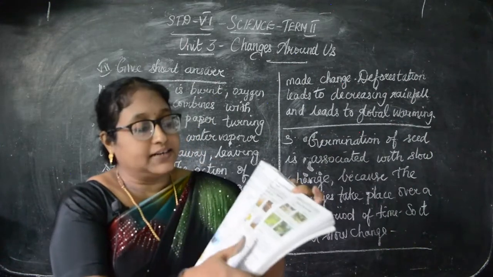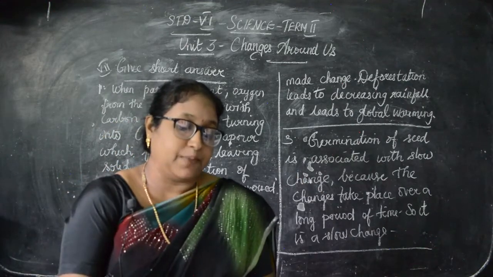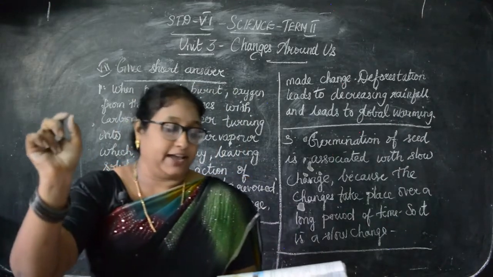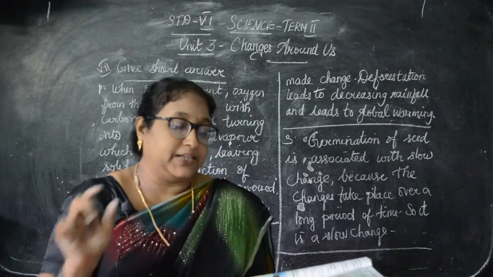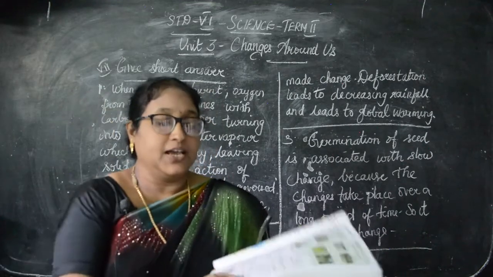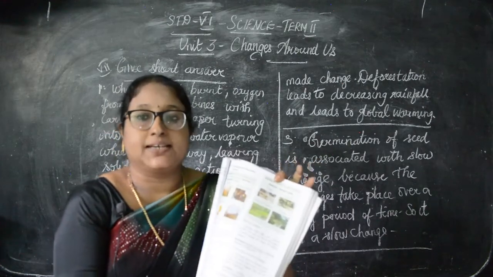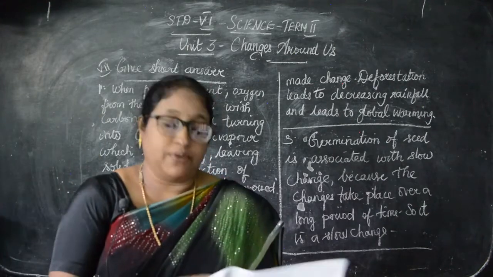Natural change, put a hyphen, the example, rotation of the earth, underline that. So natural change, hyphen, rotation of the earth. Then man-made change, put a hyphen, see the same page down below, the example, construction of buildings, underline. So you write man-made, hyphen, construction of buildings.